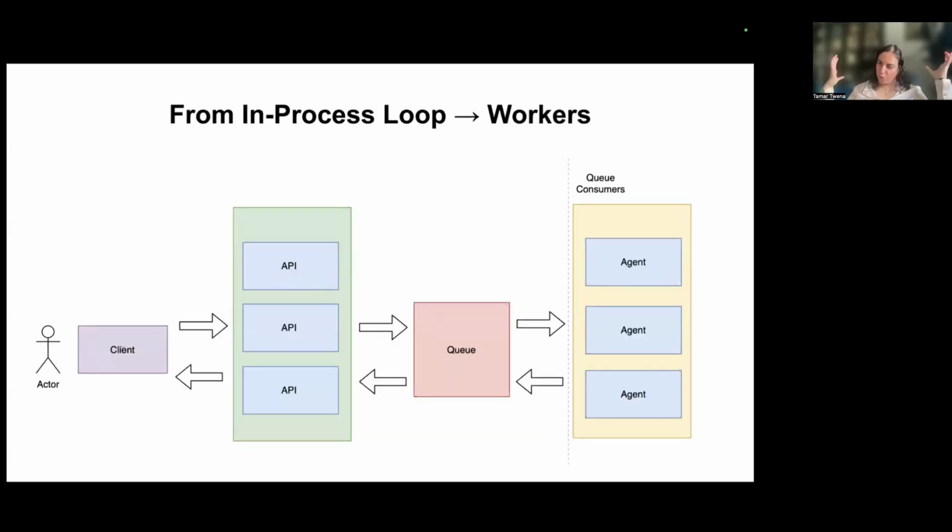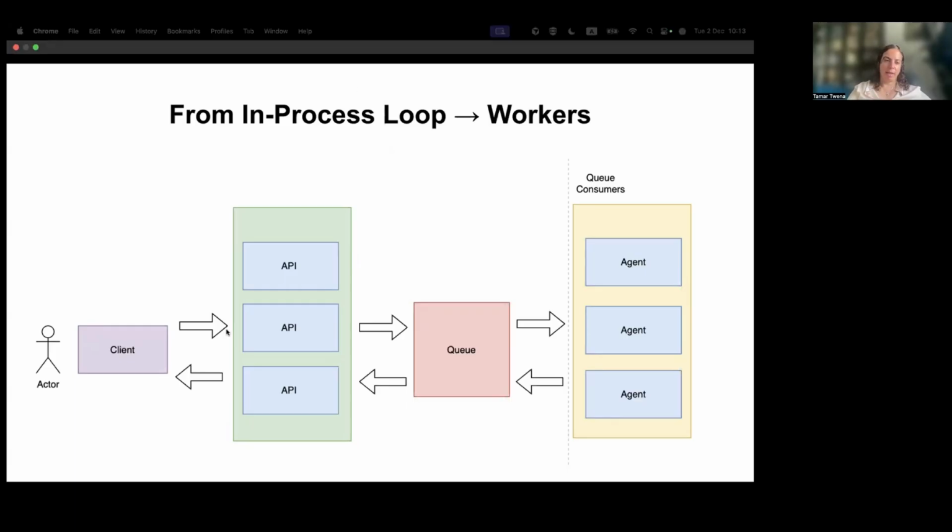So if we're thinking about the architecture for all of that, I think an approach which is good to take is to have the API itself on one layer. As you can see here, you also can have a load balancer between the client and the API, and then you can scale that layer. Then the tasks are inserted into a queue.